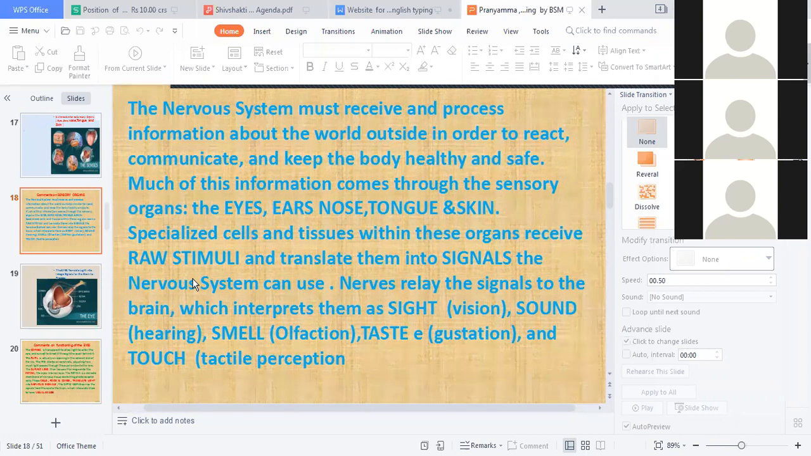Specialized cells and tissues within these organs receive the raw stimuli and translate them into signals the nervous system can use. Nerves relay the signals to the brain, which interprets them as sight (vision), sound (hearing), smell (olfaction), taste (gustation), and touch (tactile perception).